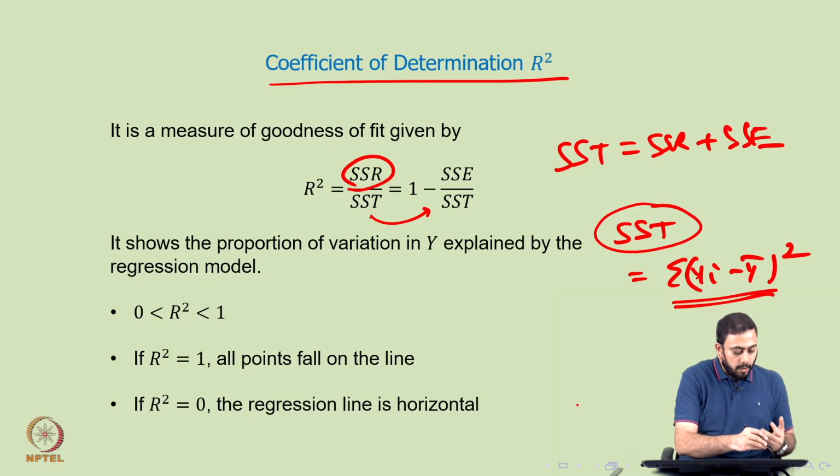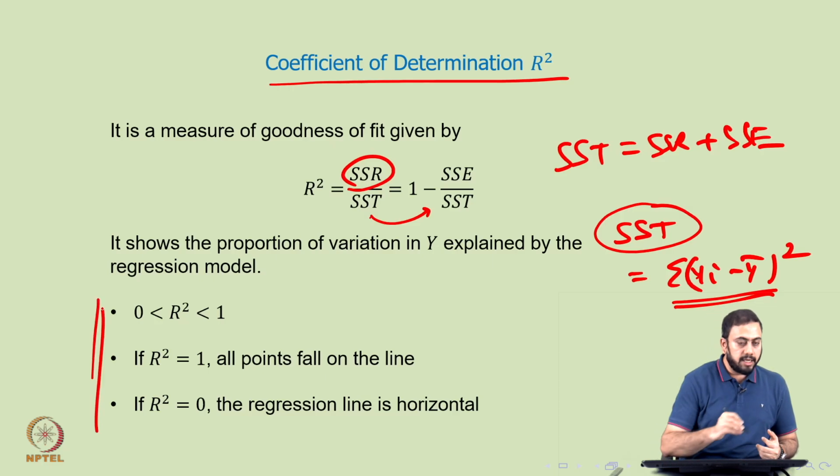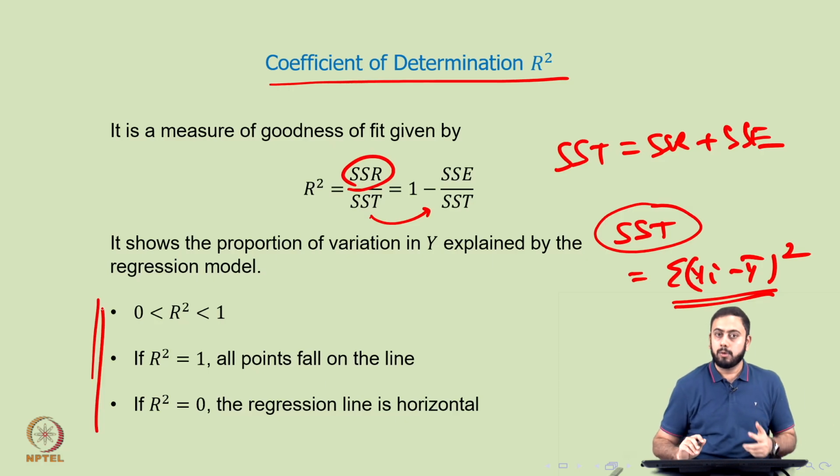Okay. Alright, now a couple of properties of capital R square, again similar to what we had for the correlation coefficient. So capital R square lies between 0 and 1, and not minus 1 and 1. If R square is exactly equal to 1, then all the points fall on the line. We have a deterministic relationship, more like the Celsius versus Fahrenheit example we saw a couple of sessions back. While on the other hand, if R square is close to 0, the regression line or the line of best fit is perfectly horizontal. Okay.